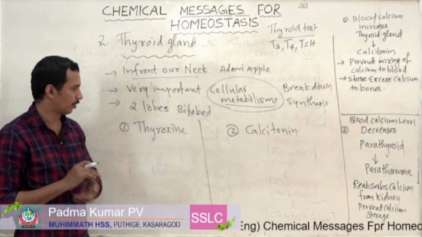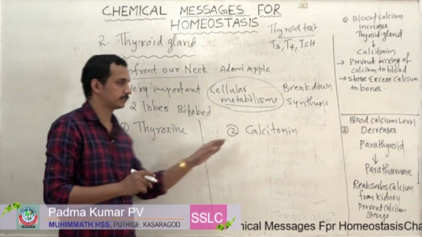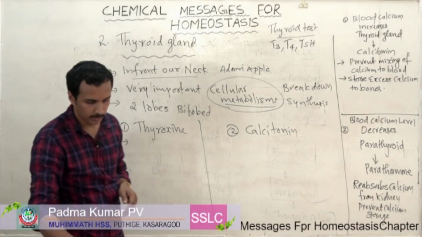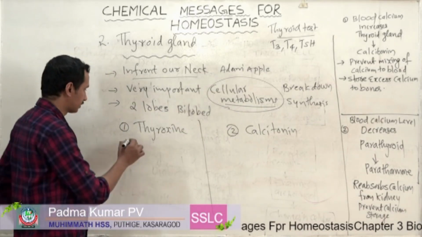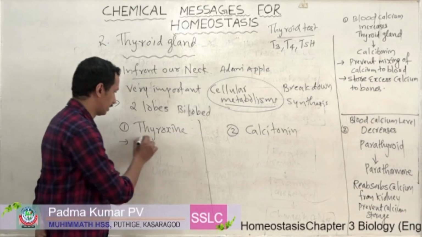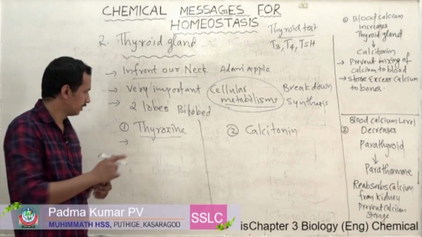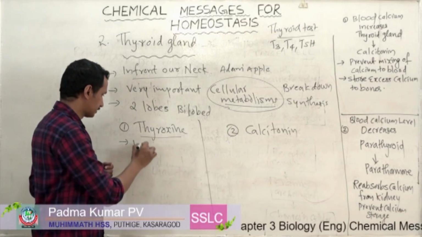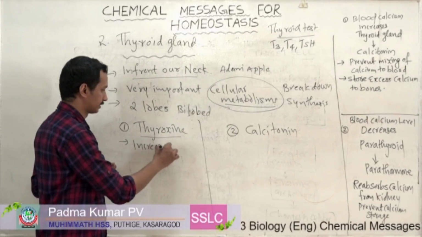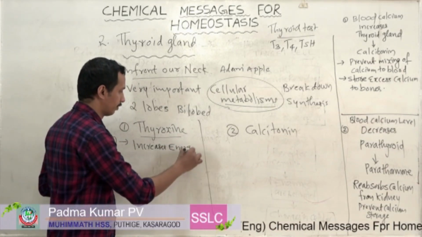So there are two hormones. What are they? The first hormone is called thyroxine and the second hormone is called calcitonin. So what are the functions of thyroxine? That you have to study. It increases energy metabolism. First you can write increases energy metabolism.